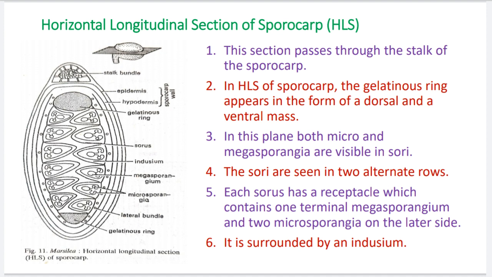Number 5: each sorus has a receptacle, which means a small stalk. It contains one terminal megasporangium and two microsporangia toward the lateral side.